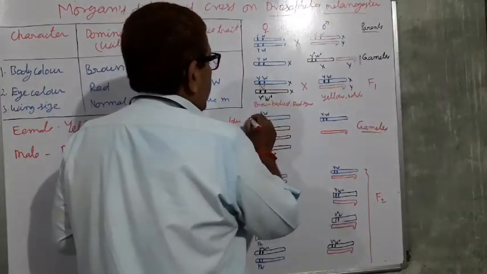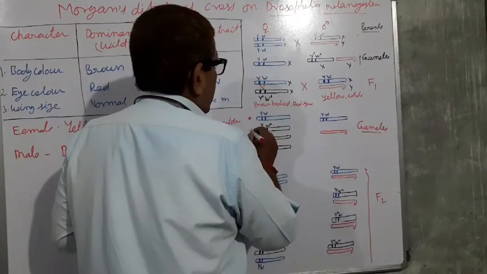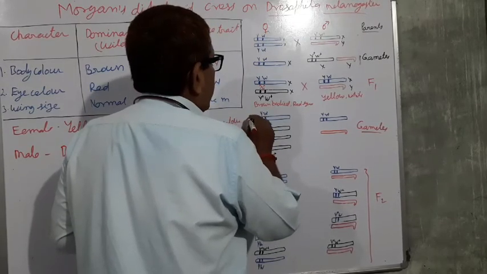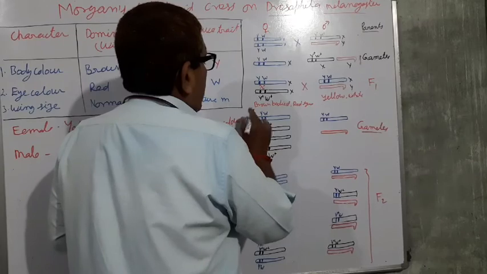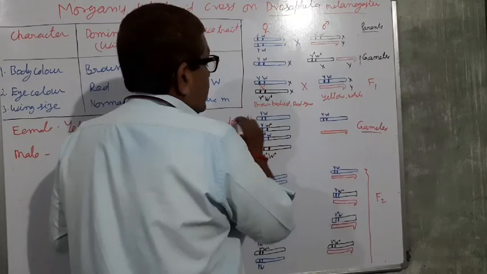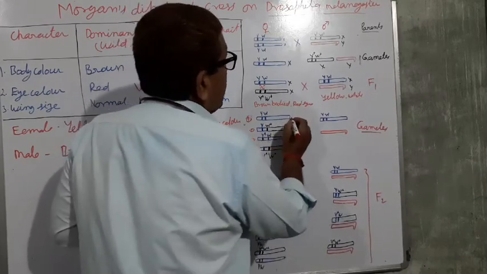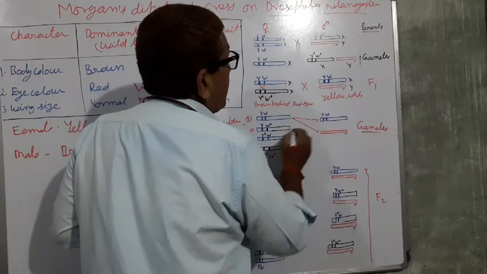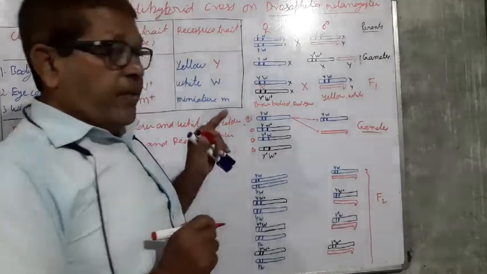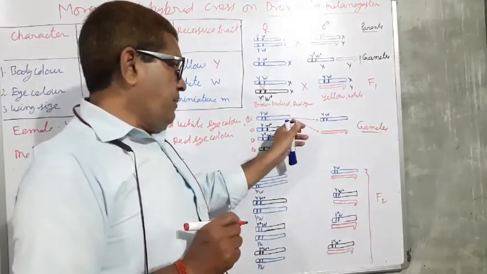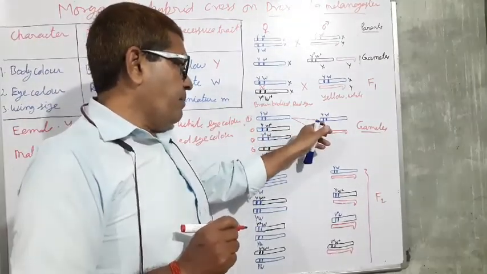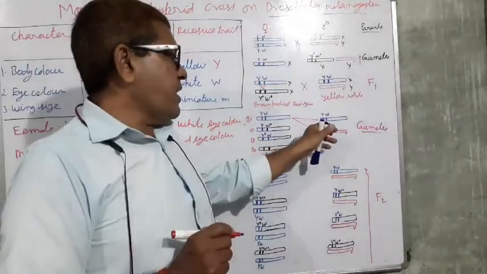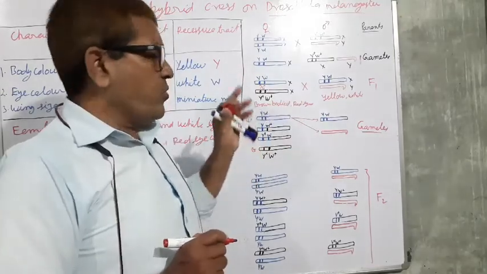We will write here 1, 2, 3 and 4. 4 types of gametes are there. There is 50% possibility that this gamete may be fused with this gamete or this type of gametes. During fertilization, this gamete may be fused either by this type of gametes or this type of gametes, or gametes having such type of chromosome or this type of chromosome.